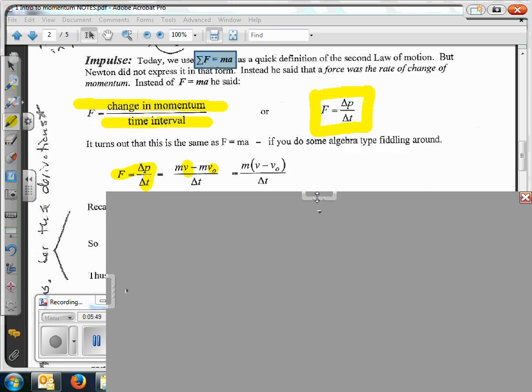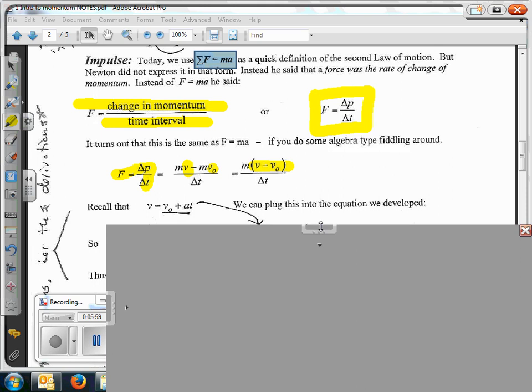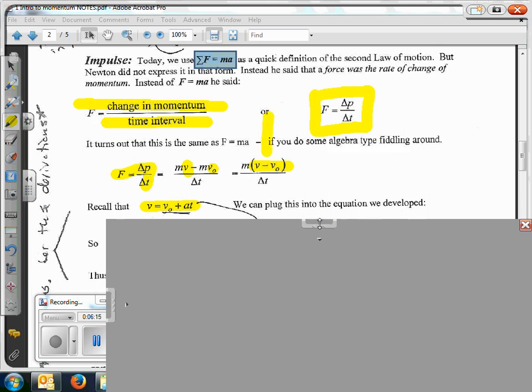We can factor out our m, and this is another way to express change in momentum per time. Do you agree? Any questions on that? Okay, so then we look at our old kinematics equation, the relationship between initial and final velocities when there's an acceleration that happens. And if we're changing our velocity here, then there's an acceleration that happens.